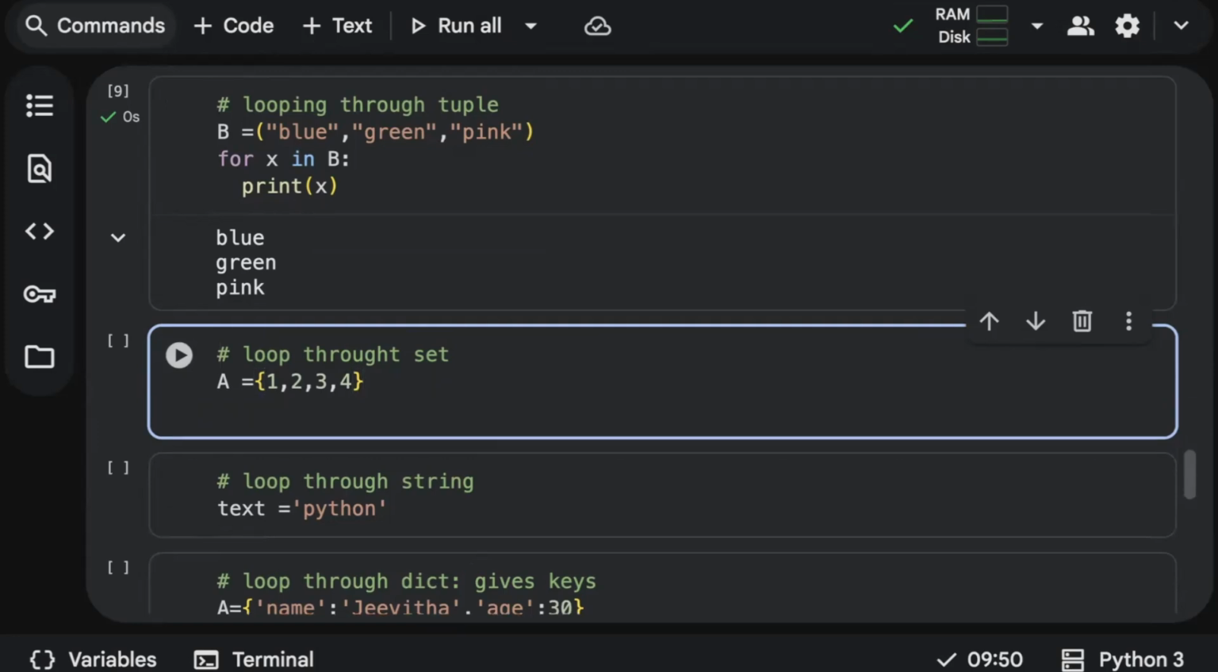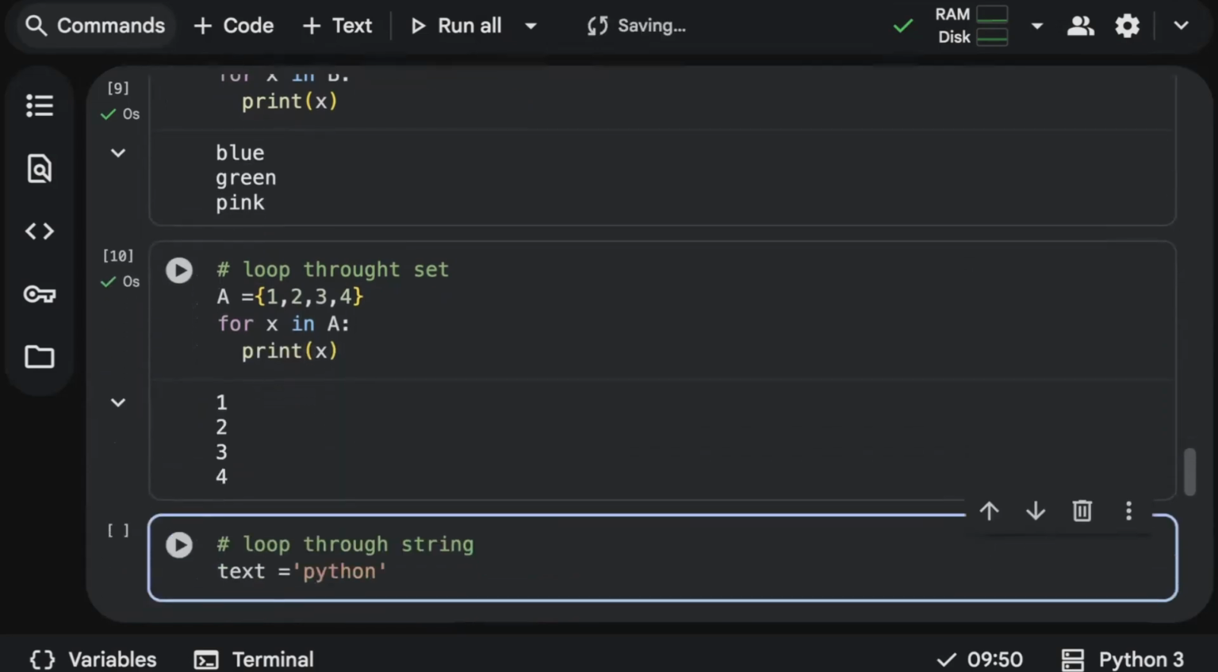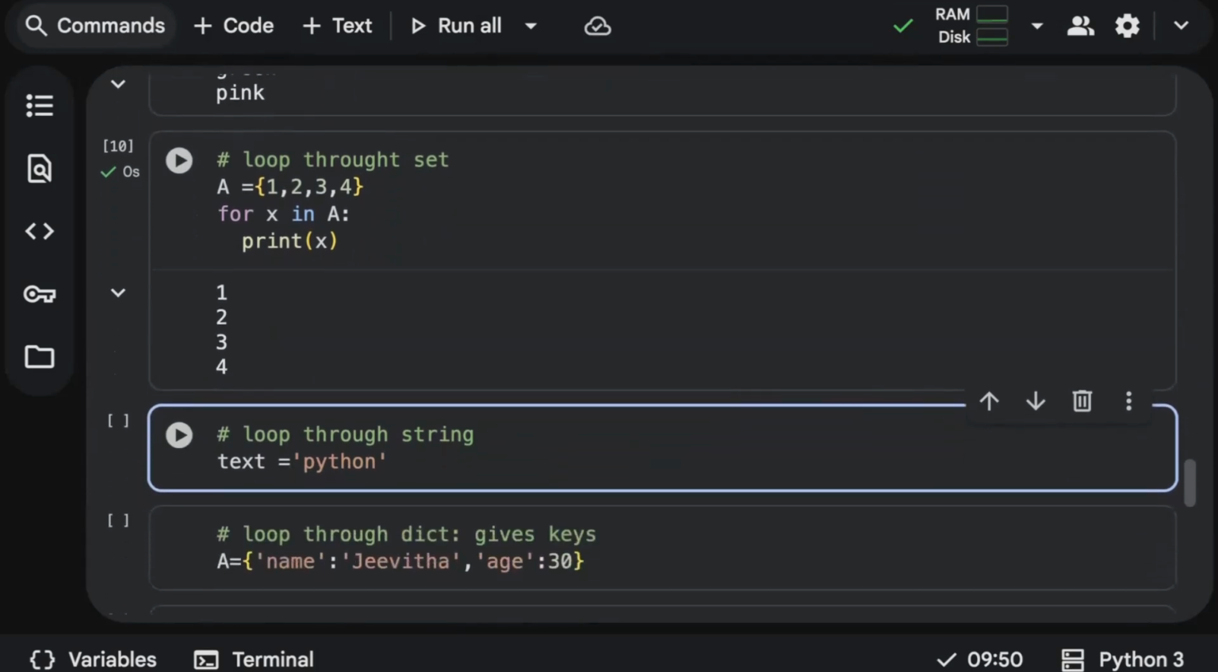Similarly, what if you want to loop through a set? You can try for x in A, print x. See, looping through a set. Every time it is taking one element at a time and it is printing for you.